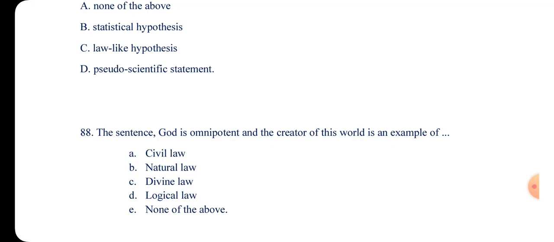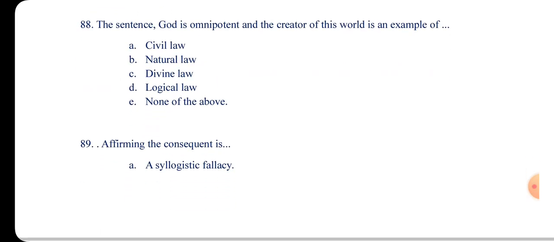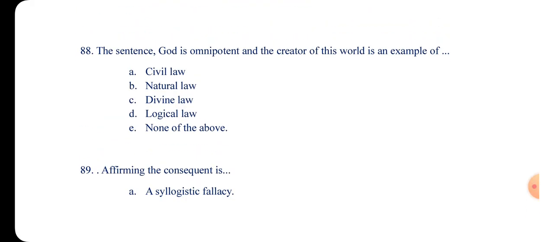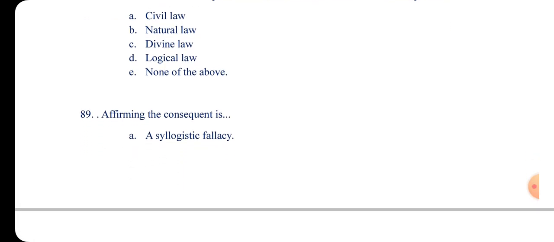Okay, let's look at number 88. The sentence, God is omnipotent and the creator of this world, is an example of A, civil law, B, natural law, C, divine law, D, logical law, and then E, none of the above. So with this one, I'll go for none of the above, because this is not a law, and neither is it a definition.